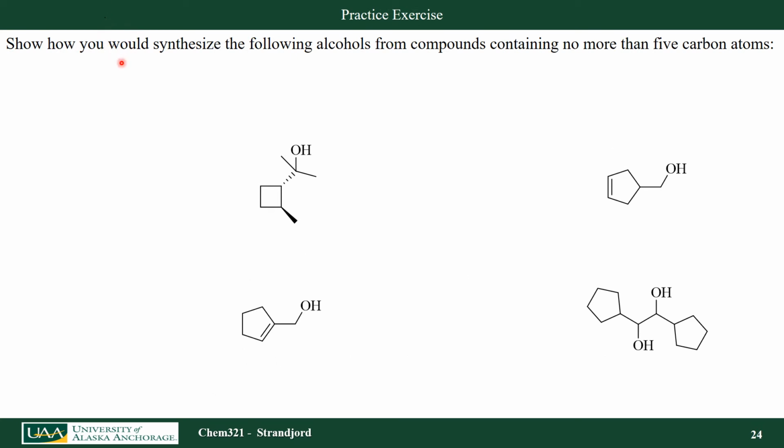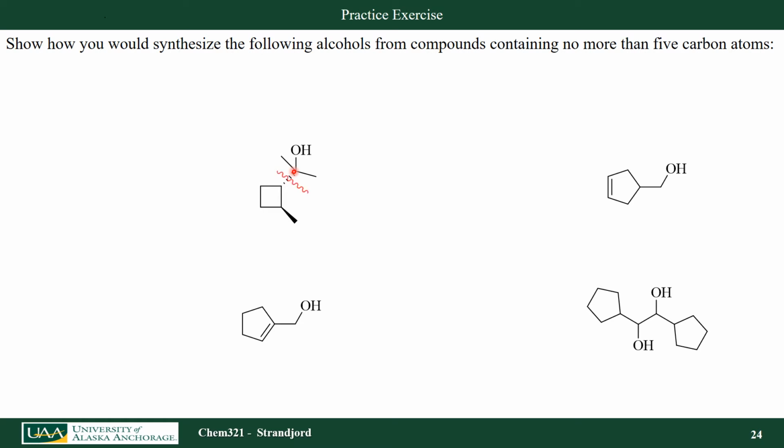Let's now do a practice exercise where we show how you can synthesize the following 4 alcohols from compounds that contain no more than 5 carbons each. And let's do all these syntheses using organolithium compounds. You will see a lot of similarities to Grignard reagents. So here, I look at these molecules and I find my oxygen and find that carbon. That carbon in one of my starting materials must have been a carbonyl group.